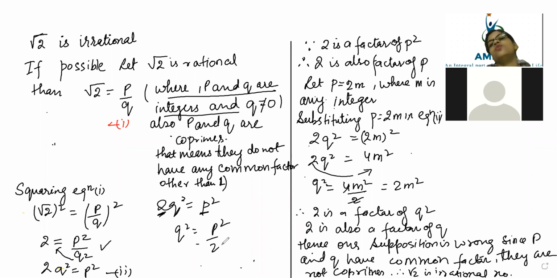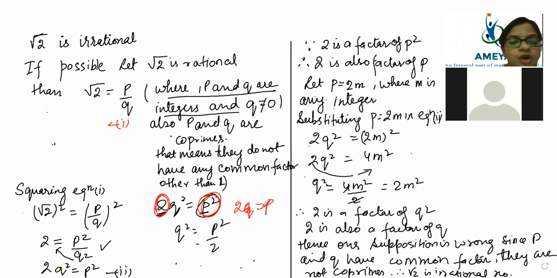So this is what I wrote, that 2 is a factor of p square. Then 2 will definitely be a factor of p also. If 2 can divide p square, then 2 can also divide p.